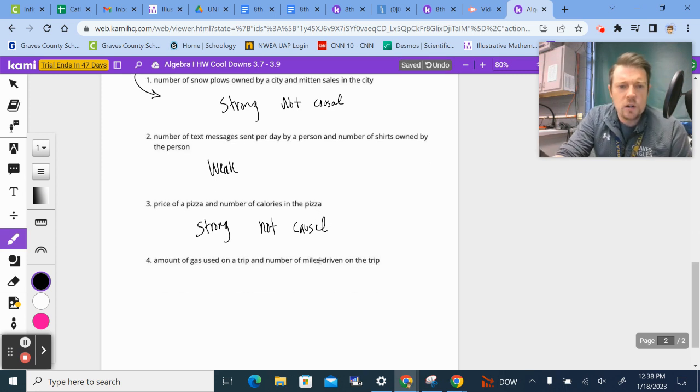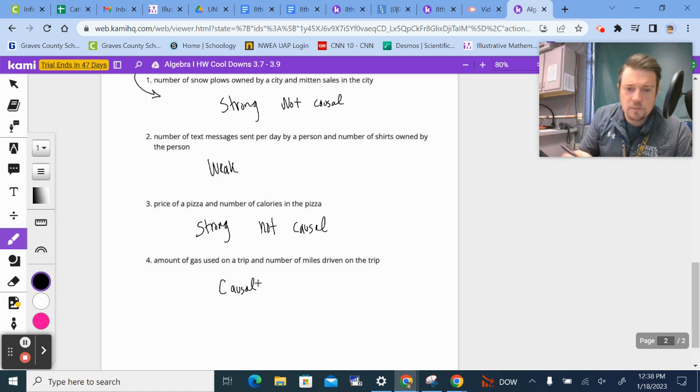The amount of gas used on a trip and the number of miles driven on a trip. This has got to be directly related, right? You use more gas, you drive more miles. The gas is causing the miles to go up. The only reason that wouldn't be related is if you just sat in your car with it running and never went anywhere, but you're on a trip, so that's not happening. This is a causal relationship. So you can use that and add that explanation as needed.